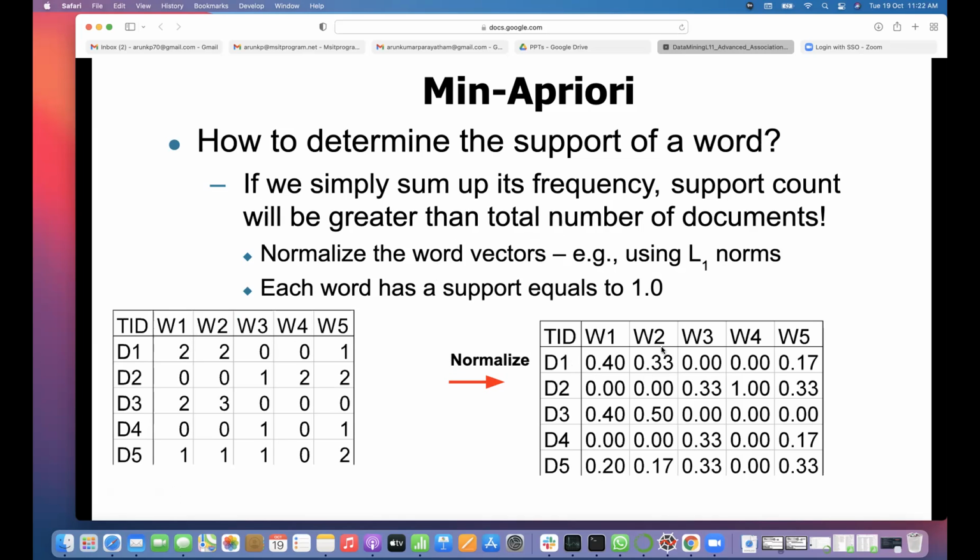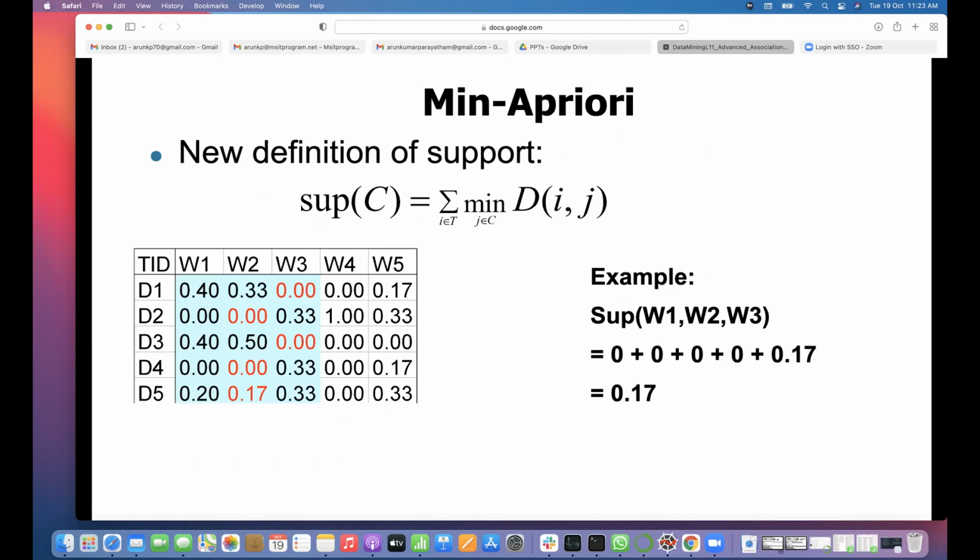So after normalization, what is happening here? You add up this first row and tell me, is it 1 or not? What is 17 and 33? Not rows, here columns have become 1. 40, 40, 80, and 20 is 100. Similarly, 33, 17, 50, 50, 100, right? Each column is 1 when you sum up. So after normalizing, they readjust the values so that each column, when you add up, becomes 1. So that is one way of normalization.